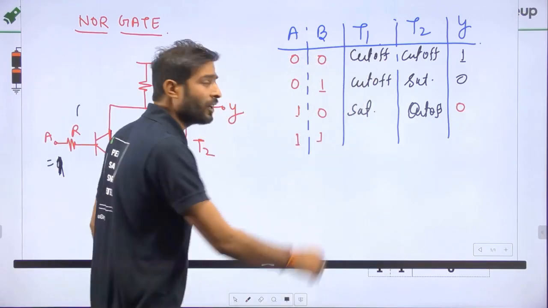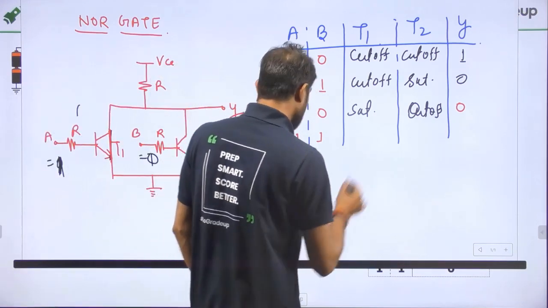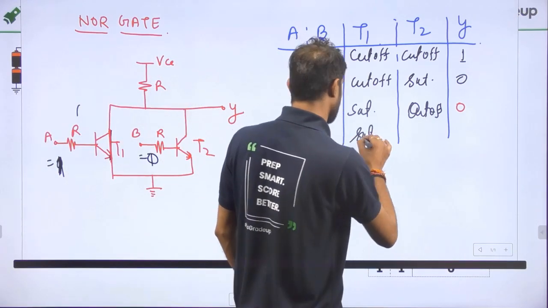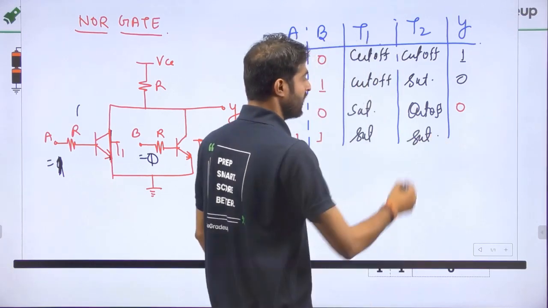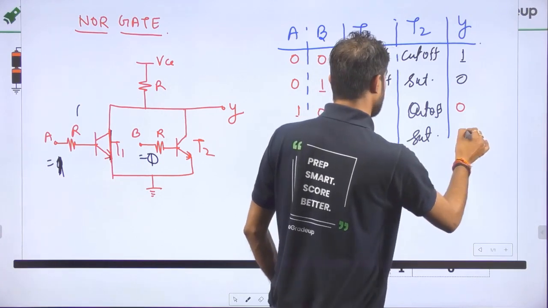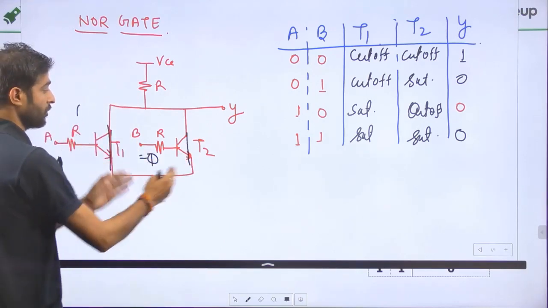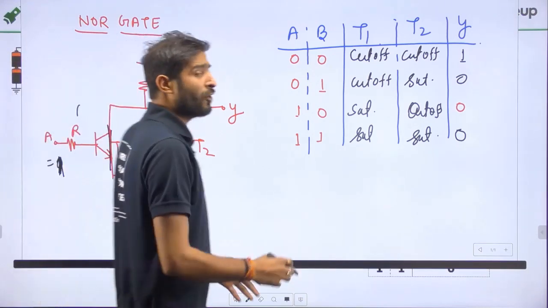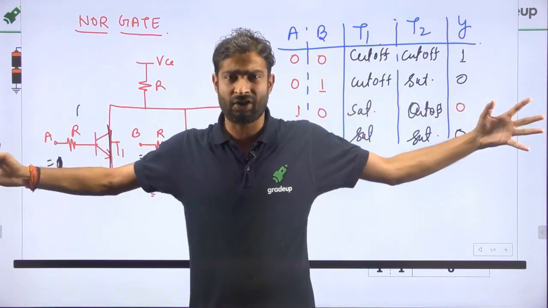And now if both the transistors have the input 1, then both the transistors are not in cutoff, that is, in saturation, and if it is in saturation, then of course the output value will be 0. So whenever the circuit is connected like this, that is in parallel connection, the output will be 0, like the Shahrukh Khan.